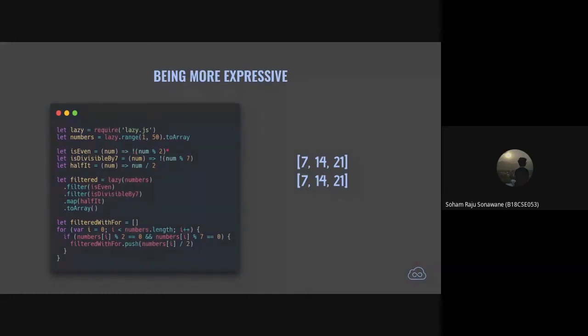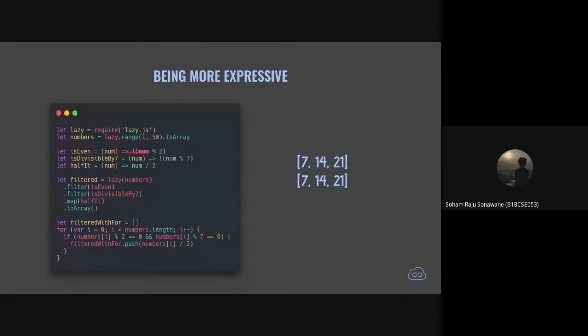What it returns is the remainder when you divide the number by 2, and I'm just negating that value to get whether the number is divisible.